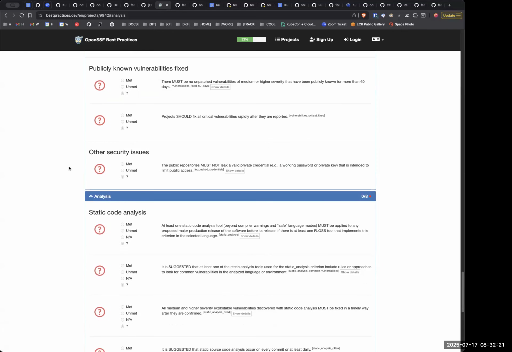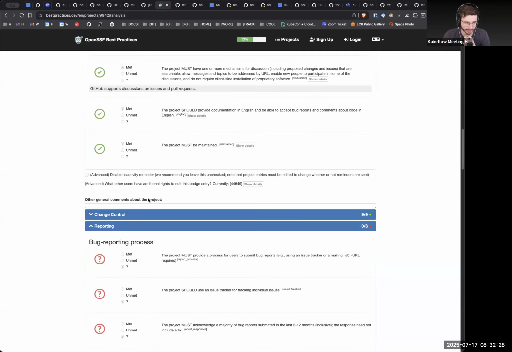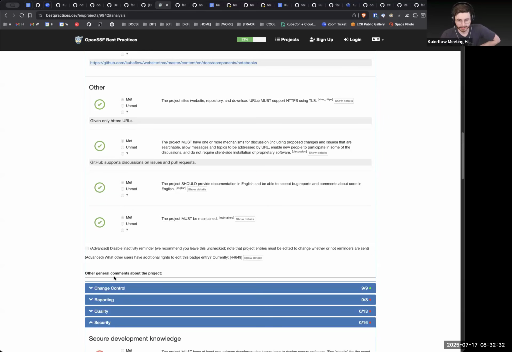So I think we can find any options. I just want to hear your perspective. What do you think we can do to graduate Kubeflow? Well, in the same way that pipelines probably will have to do some kind of